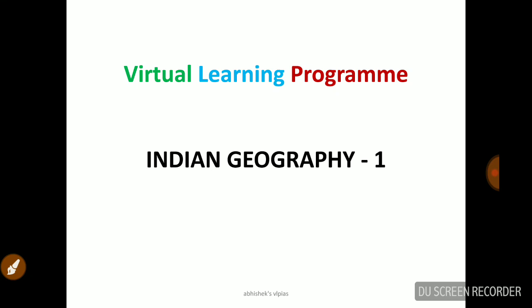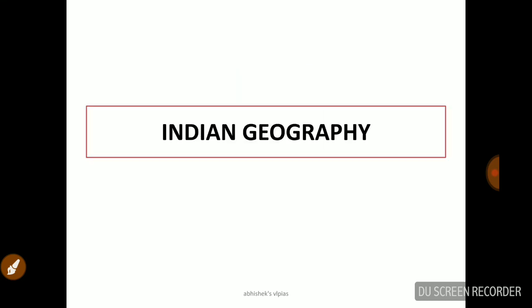For this VLP IAS, today we are discussing a topic on geography. So let us start with geography. You have to know a little basics of geography. What was geography in the classical period, and what is geography in the modern period? What are the main branches of geography, and what are the terms related to geography? So first of all, just go through the basic facts related to geography, then the main part. Okay, so let us start with Indian geography.